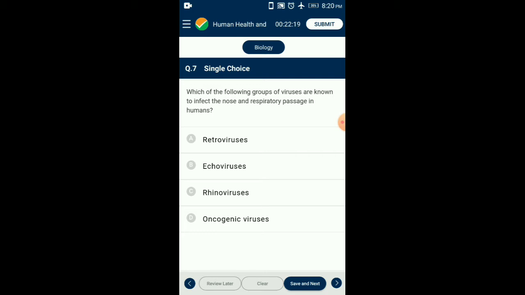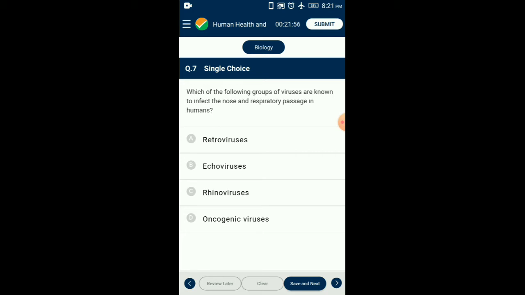Rhinoviruses cause one of the most infectious human ailments, the common cold. They infect the nose and respiratory passage but not lungs. The common cold is characterized by nasal congestion and discharge, sore throat, hoarseness, cough, headache, tiredness, etc., which usually lasts for 3 to 7 days.